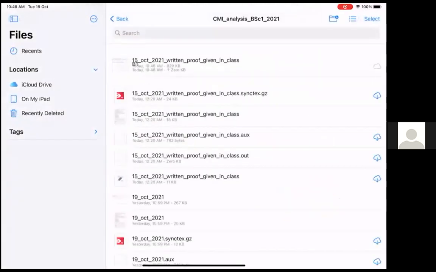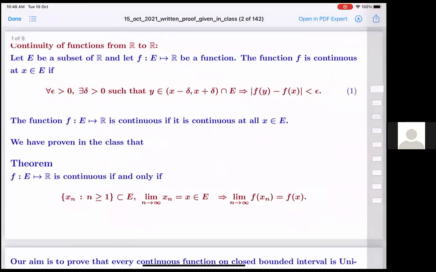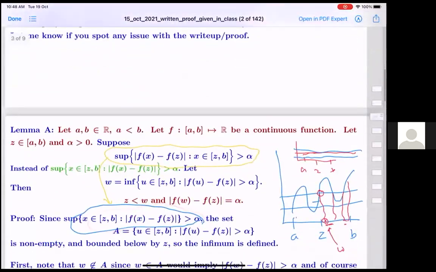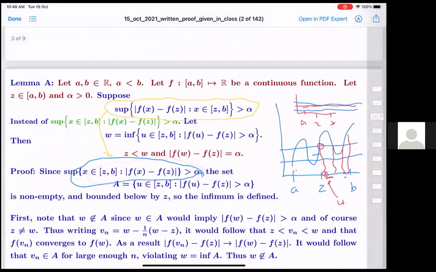Therefore, w is not in the set A. If w was in the set A, by slightly going down, you can still remain in A, and that is violated. All right, so w is not in A.